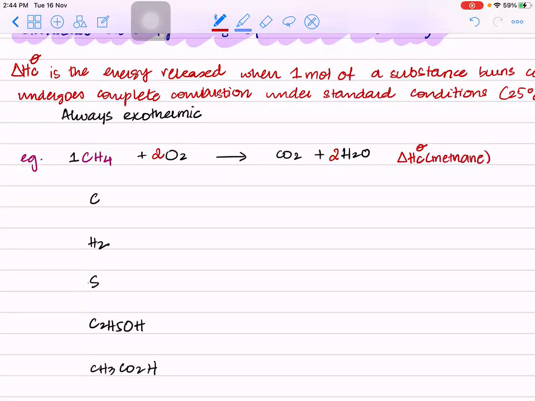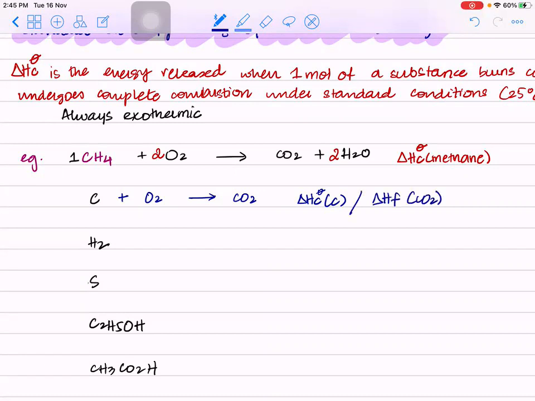Clear? Let's see combustion of carbon. How will we write that? It will be carbon plus oxygen, giving you carbon dioxide. That's it. Now this won't give you water because there is no hydrogen on the reactant side. Is this clear? And this will be called what? Enthalpy change of combustion of carbon. Can I also call this enthalpy change of formation of carbon dioxide?